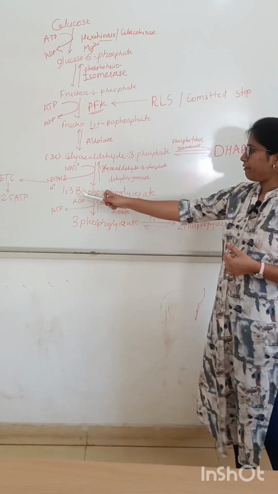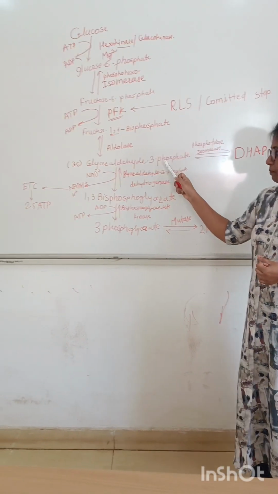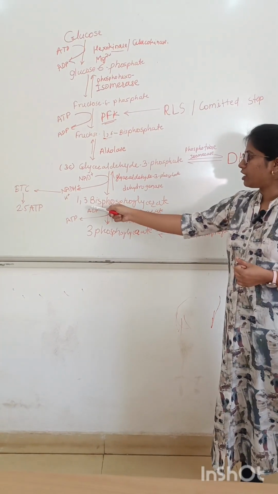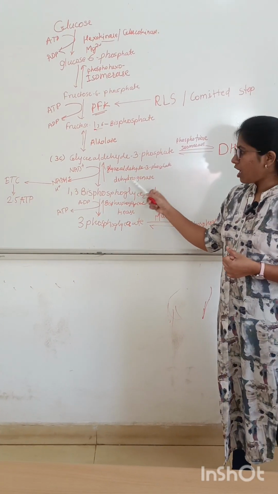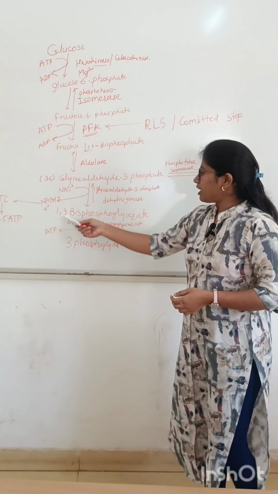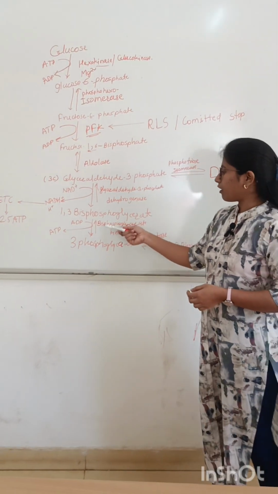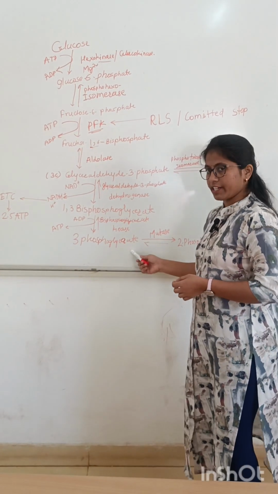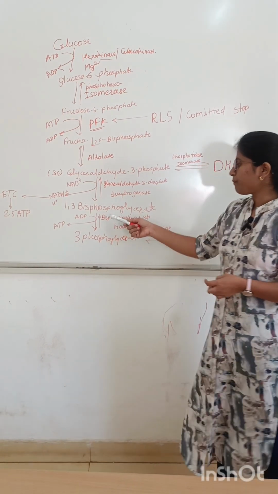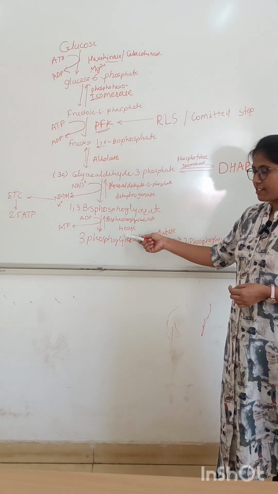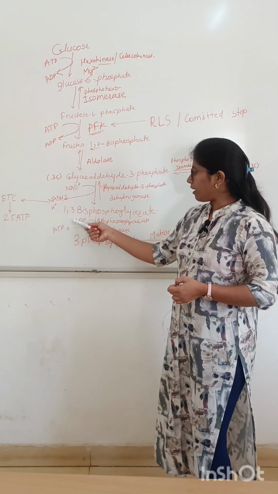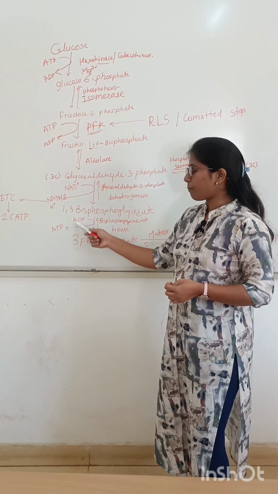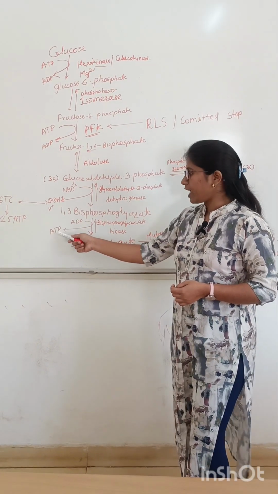Now, this glyceraldehyde 3-phosphate forms 1,3-bisphosphoglycerate, and this 1,3-bisphosphoglycerate forms 3-phosphoglycerate with the help of enzyme phosphoglycerate kinase. Here, kinase means ATP is formed. One phosphate group is taken up by the ADP and forms ATP.